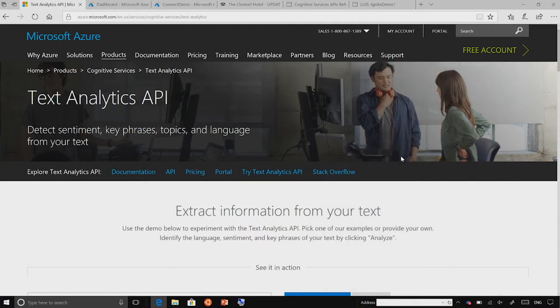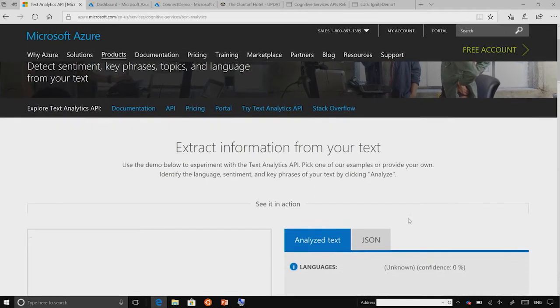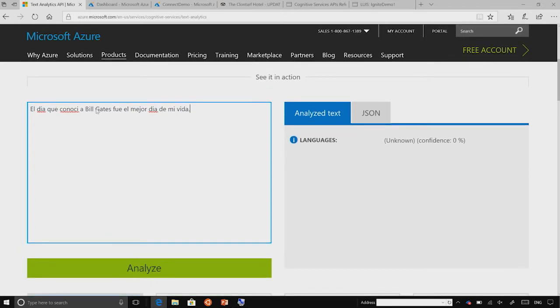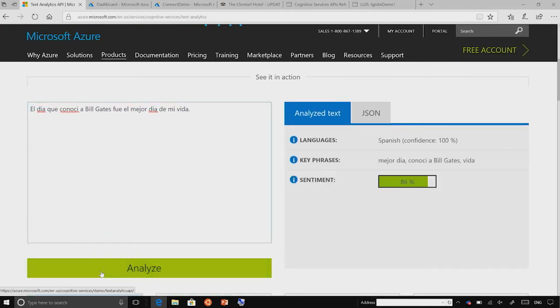This is the homepage of the Text Analytics API. And one of the nice features on it is that you can actually interact with the API directly here. So I could type something like, "El día que conocí a Bill Gates fue el mejor día de mi vida." The day I met Bill Gates was the best day of my life. I can analyze that. And then the Text Analytics API tells me that it identified that this is a Spanish sentence with a confidence of 100%.